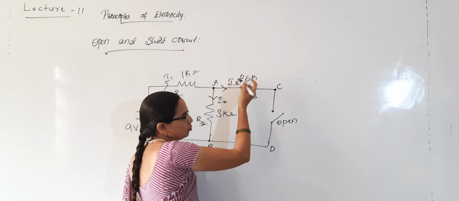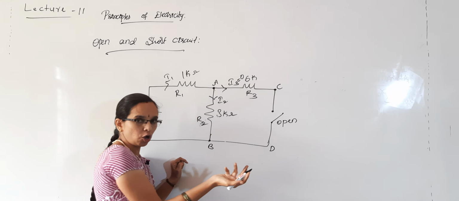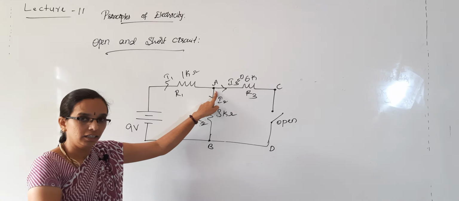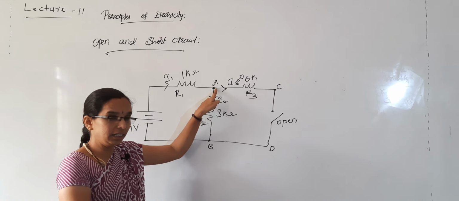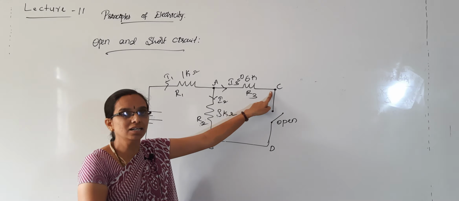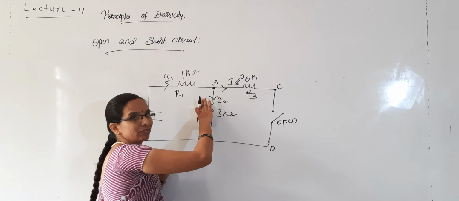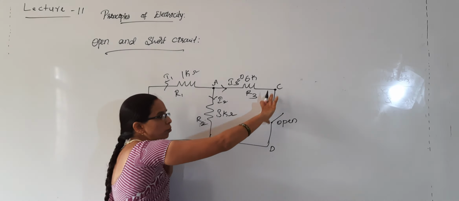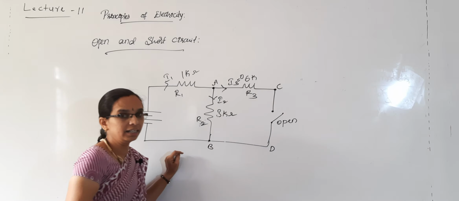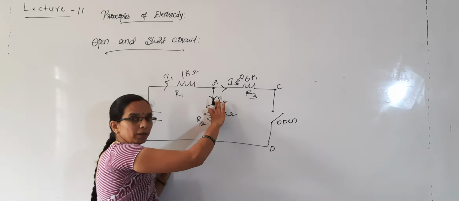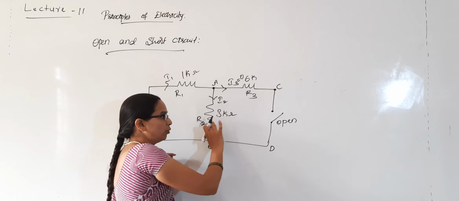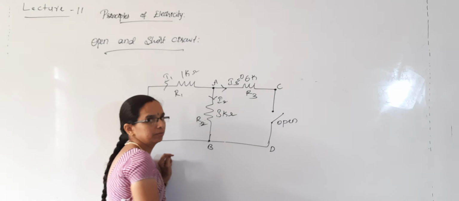That means I3 will be 0, so no voltage drops. That means the potential difference between A and B will be equal to the potential difference between C and D. The voltage drop across R2 will be equal to that between C and D.